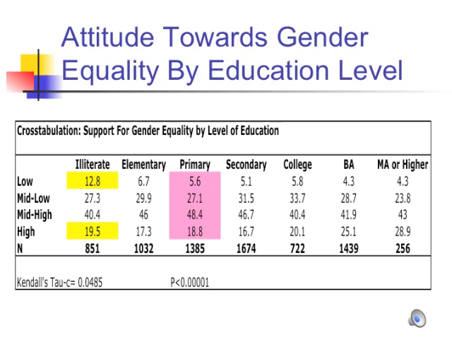Contrary to expected results, my ANOVA test reported primary education, highlighted in pink, as having the third largest mean score, indicating a higher overall level of support for gender equality than those who have second or college educations. These results show a lack of support for my hypothesis regarding gender equality and levels of education.